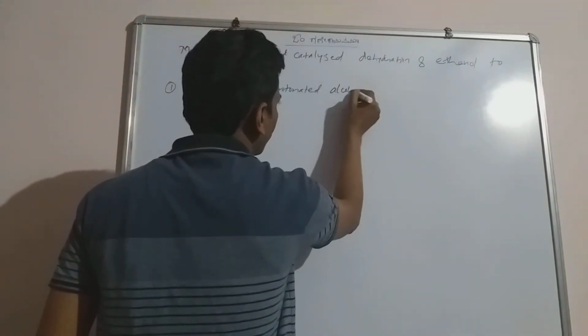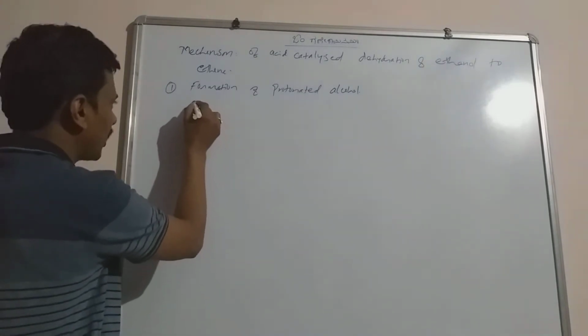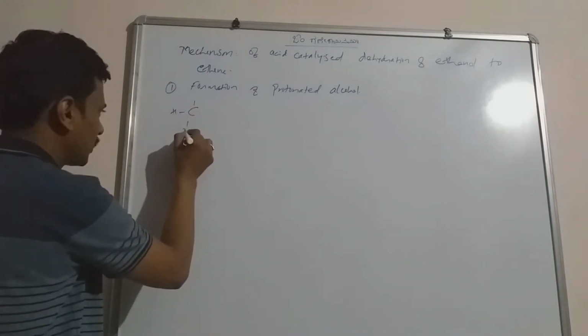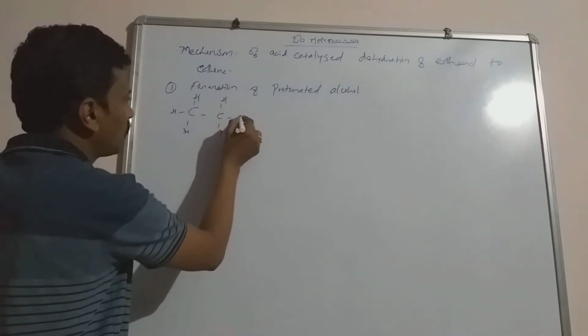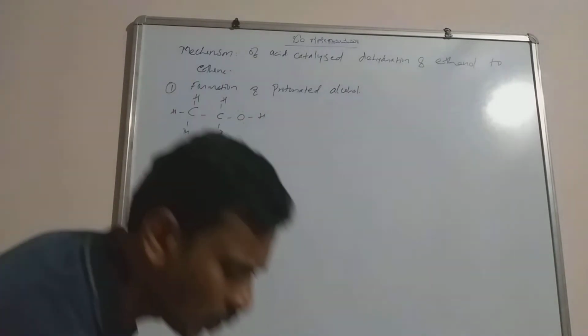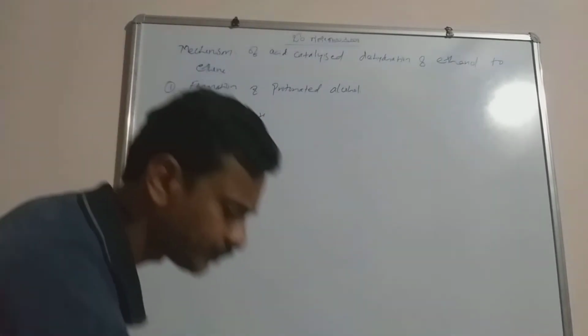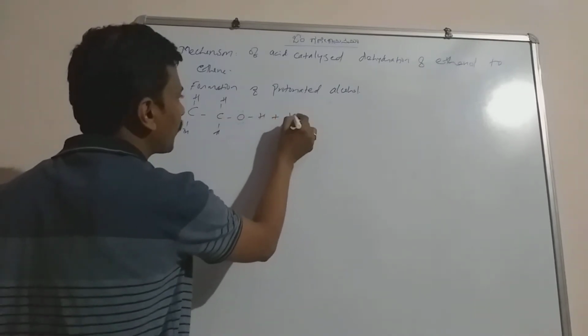The first step is formation of protonated alcohol. What happens here when the ethyl alcohol, that is CH3CH2OH, I will write like this, and here this lone pair of electrons will attack the proton.